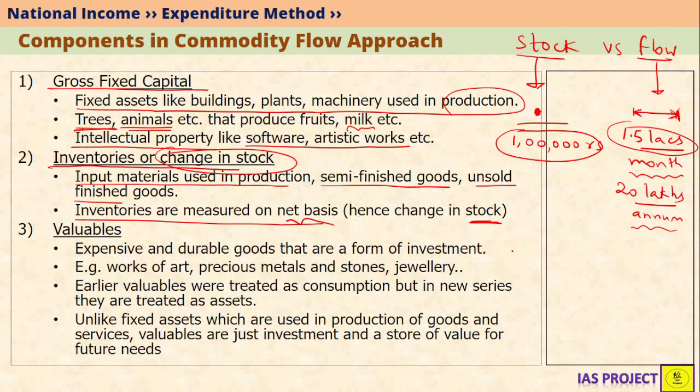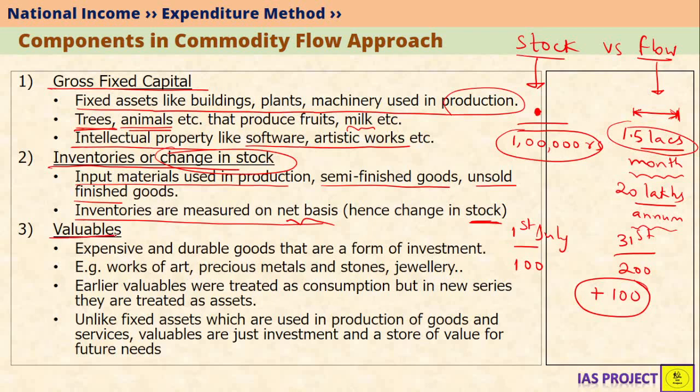What does this mean? You can say inventory on 1st July is 100 pieces. On 31st July, you can say 200 pieces. This means that you have added an inventory of 100. So this is the net inventory for the month of July. This is what net basis means. You can simply make a difference between two time periods and you will get a net. This is called net basis, and inventories are measured on net basis.